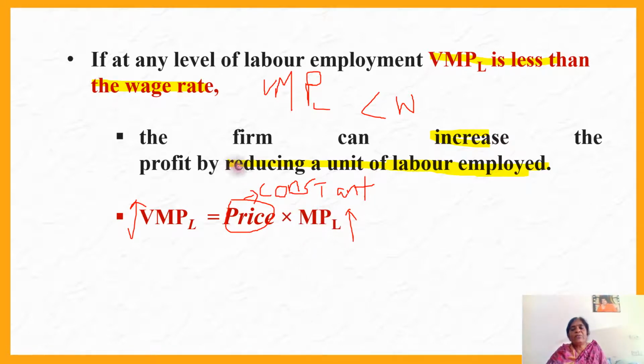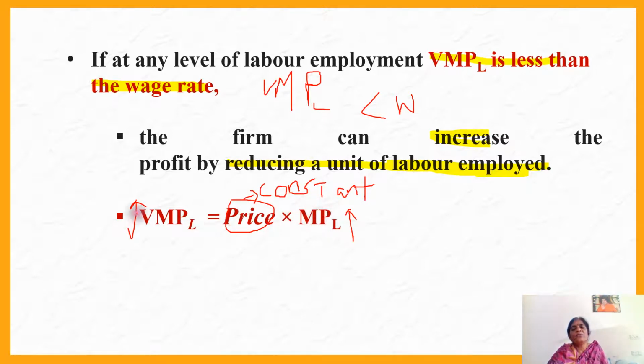But when you reduce the number of units of labor, product will go on increasing. That is what is explained here. When the VMPL is less than W, the firm can increase the profit by reducing the units of labor. When you increase the number of labor, marginal product goes on decreasing. But with fewer labor, product will be more.